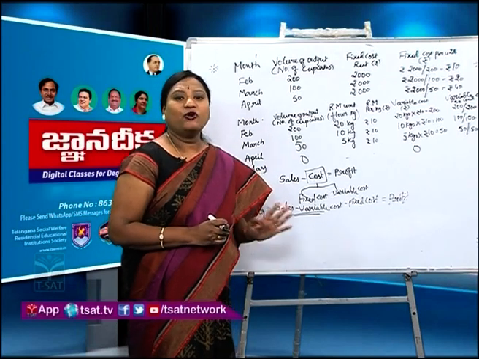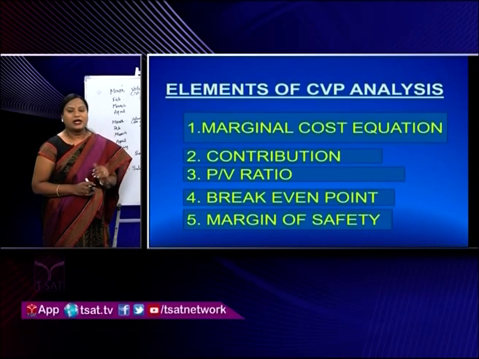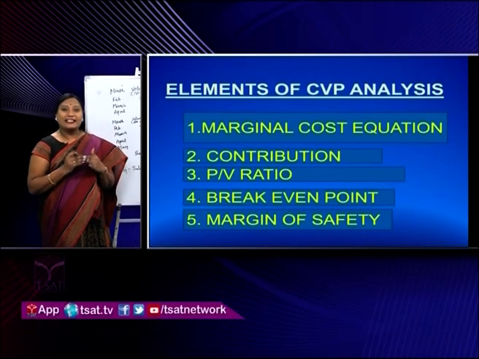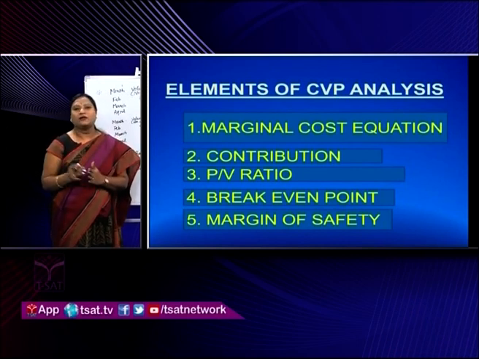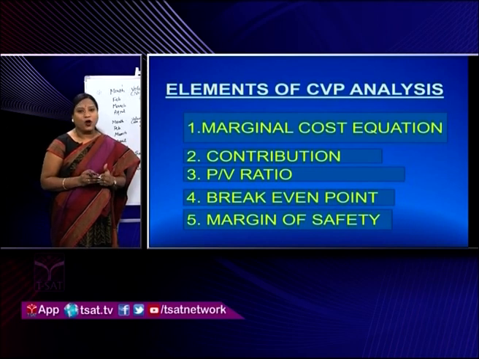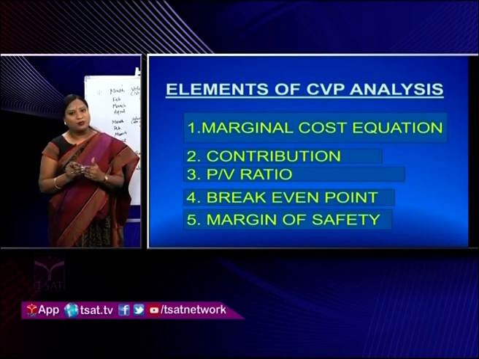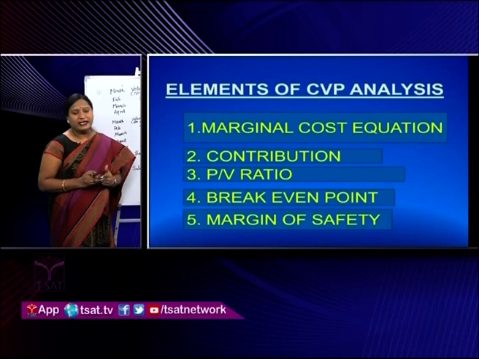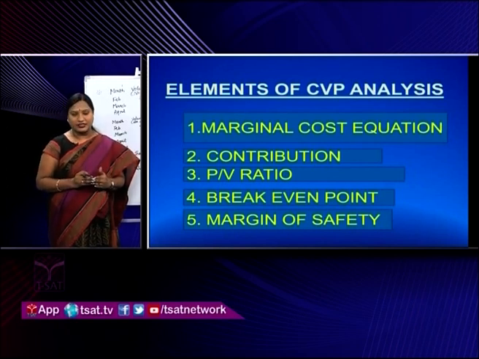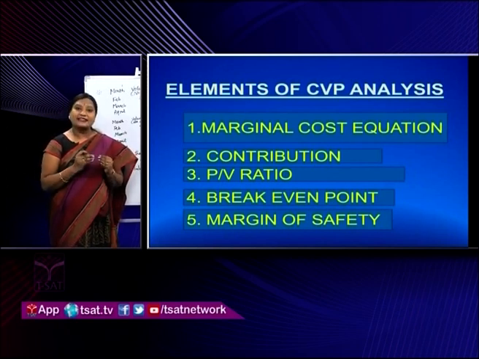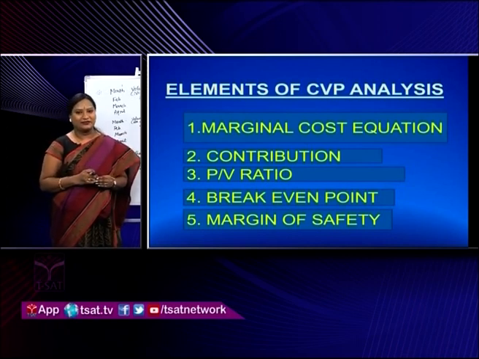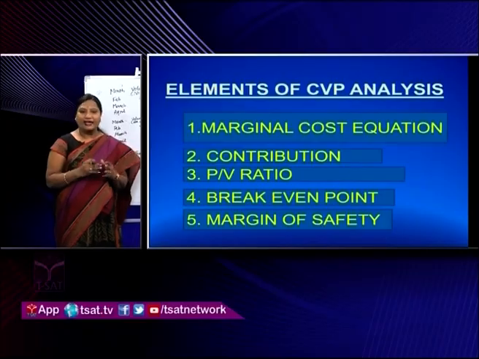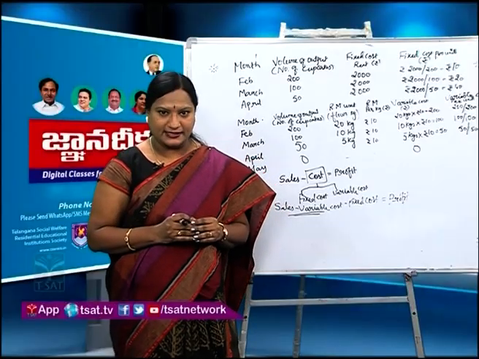And the fourth one is break-even point. Break-even point is that point where total revenue is exactly equal to total cost, and this point is also called the no profit no loss point. And the next one is margin of safety. Margin of safety is the difference between actual sales and the break-even sales. Hope you have understood the elements of CVP analysis.